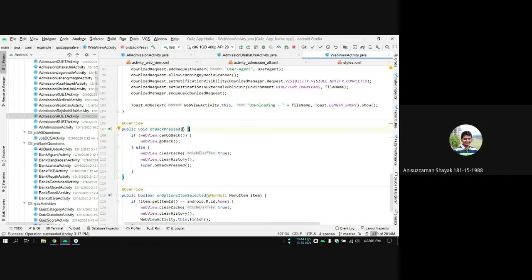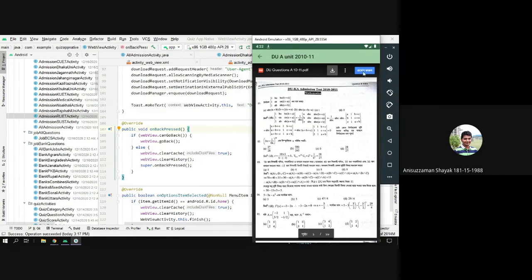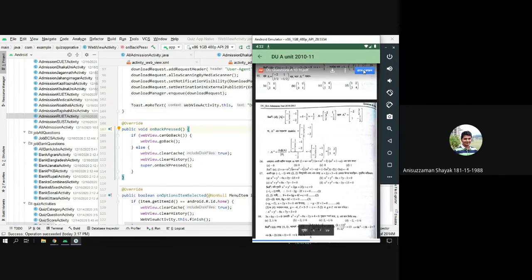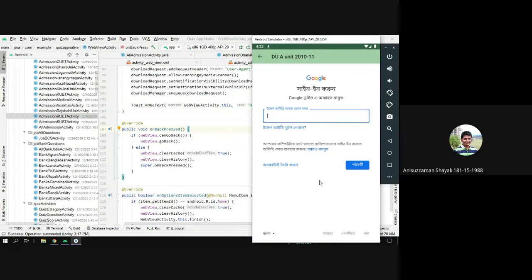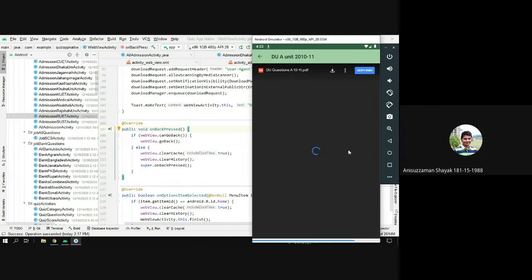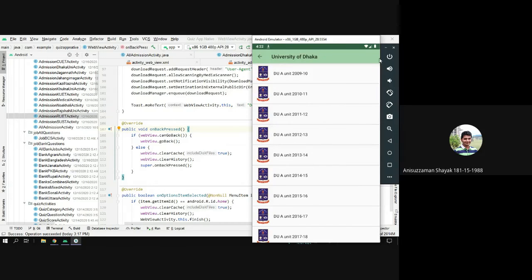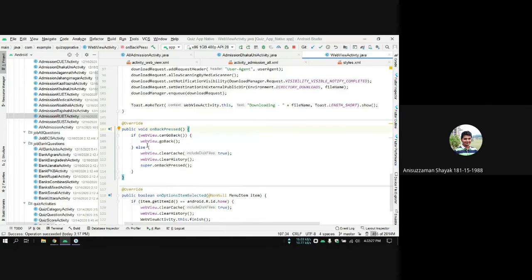Now there is the on back press method. If I navigate to any other page, let's say if I go to this page, then if I click back, it will go to the previous page if it can go back. And if there is no previous page to go back to, then it will just go back to the previous activity. So that's what the on back press method does.